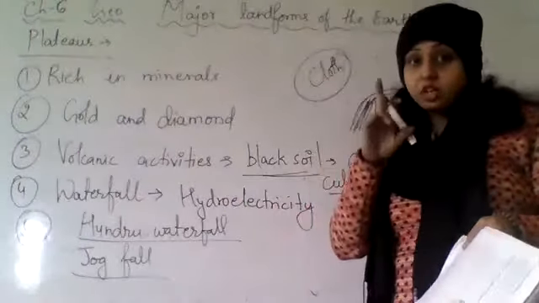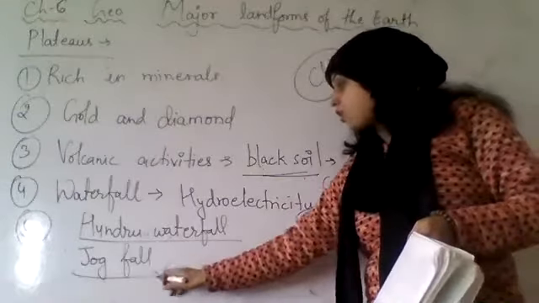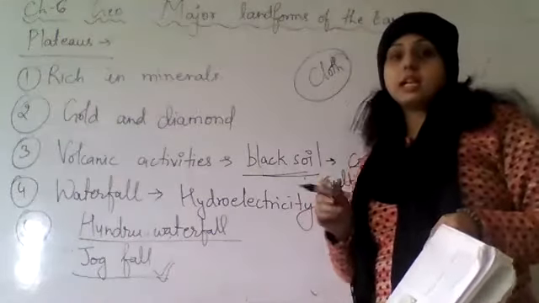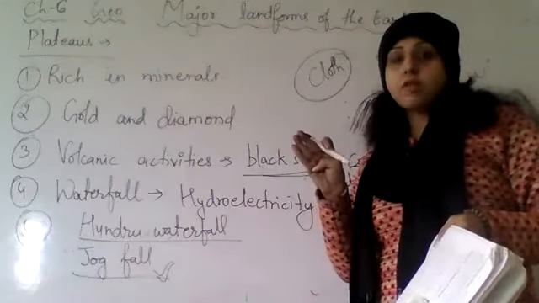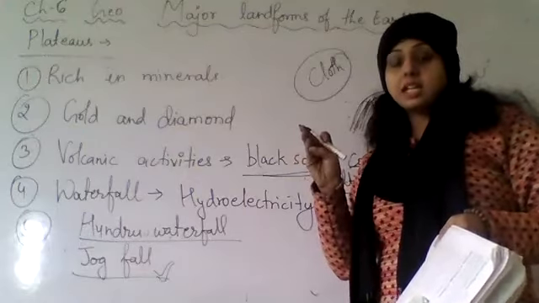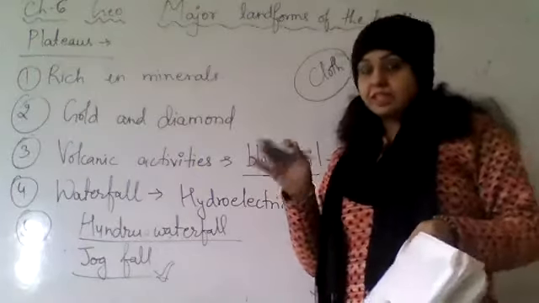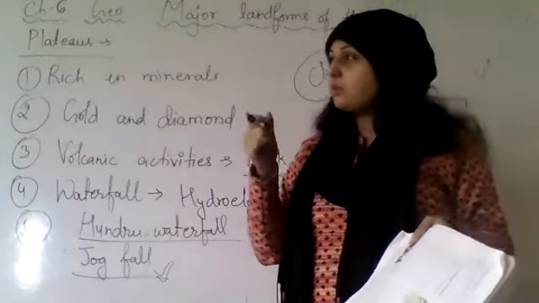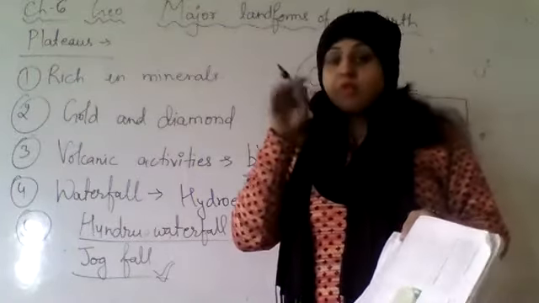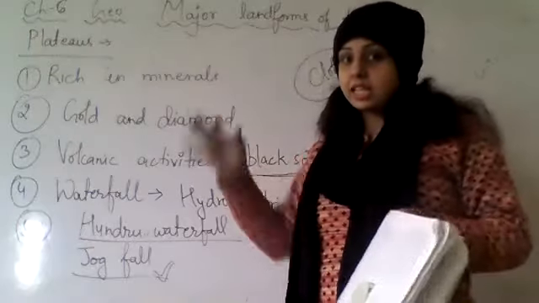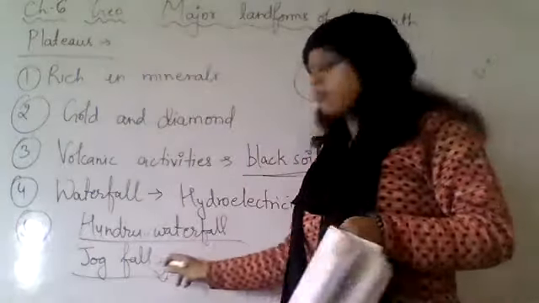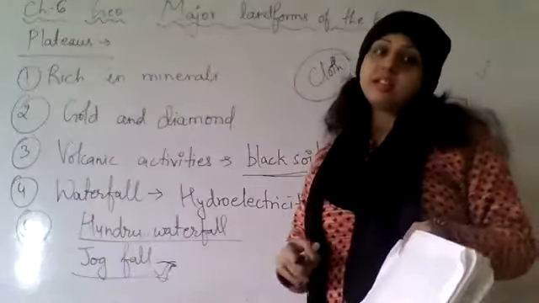I have taught you in GK. Jog Fall, Shimoga district. There were 4 waterfalls, Raja, Rani, and 2 more. I don't remember those. So 4 waterfalls were there, and they all together make Jog Fall in Karnataka, Shimoga district.